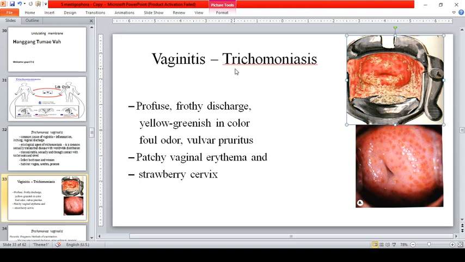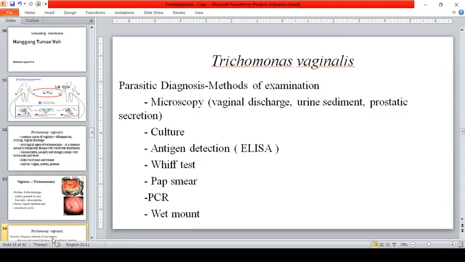Okay? So, vaginitis. In vaginitis or trichomoniasis, there is a profuse frothy discharge, yellow-greenish in color, with a foul odor, and possibly vulvar pruritus. Okay? Patchy vaginal erythema, and the presence of this one. This is the strawberry cervix. Okay? The one with dots. So, that is the strawberry cervix. That indicates vaginitis caused by Trichomonas vaginalis infection.